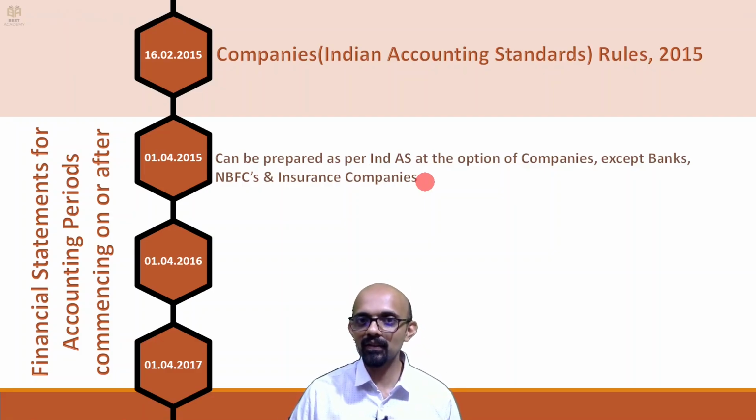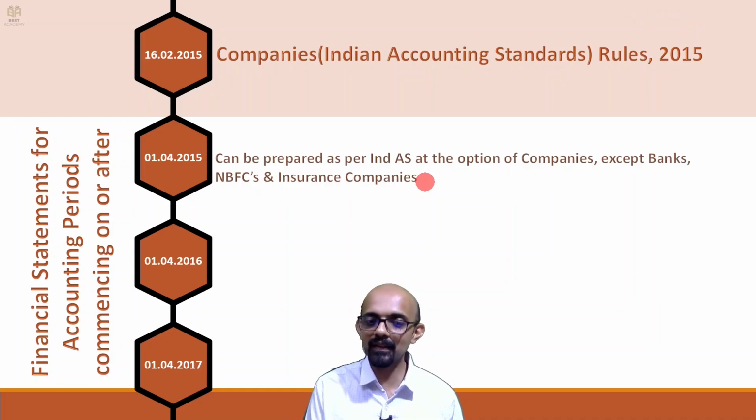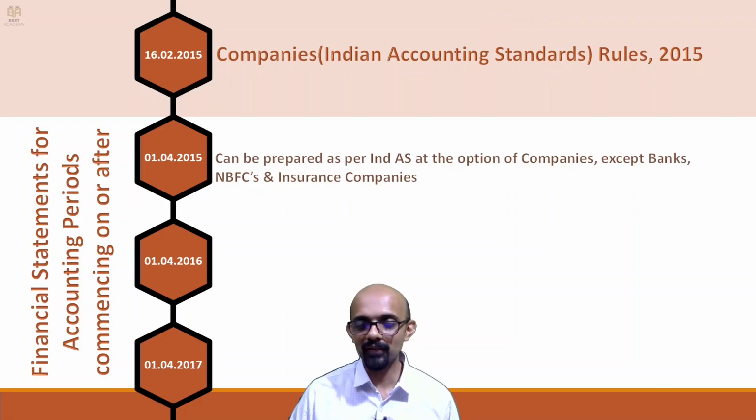All other companies, if they wanted, could have followed for their first accounting period commencing on or after 1/4/2015. First means not from when the company was formed, it means in reference to this date. So if you are following calendar year, what is the first calendar year after 1/4/15? That is 1/1/16 to 31/12/16. So that was the voluntary phase.